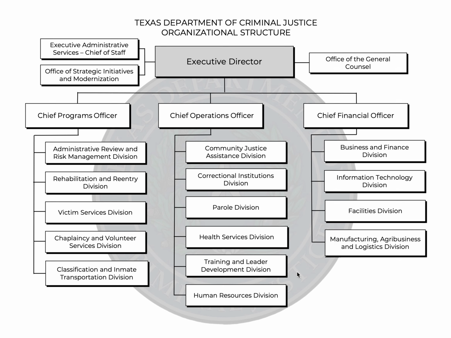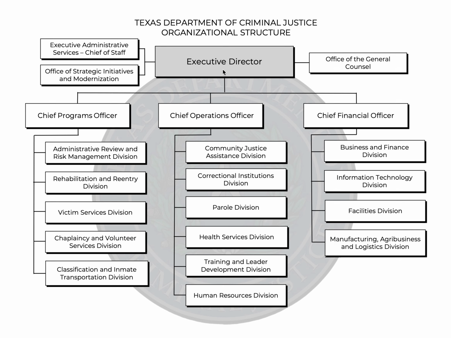So in this video, we're looking at the organizational chart for the Texas Department of Criminal Justice. You can see up here at the top, we have something missing. What's missing from this chart is the Texas Board of Criminal Justice. The board consists of 9 members appointed by the governor to oversee this agency. That includes hiring this executive director. They establish rules for the agency.